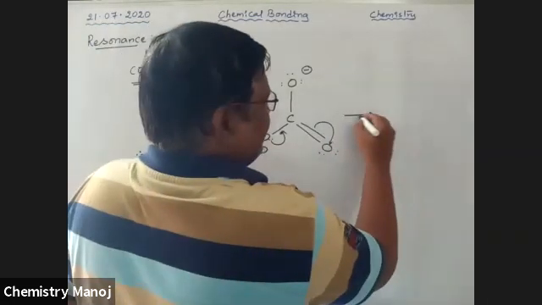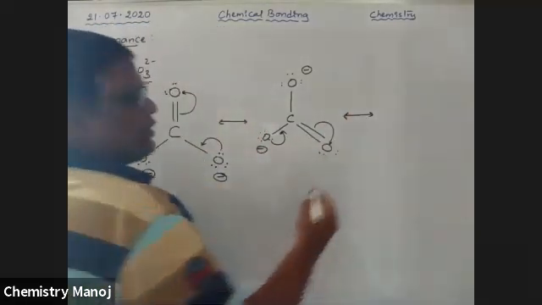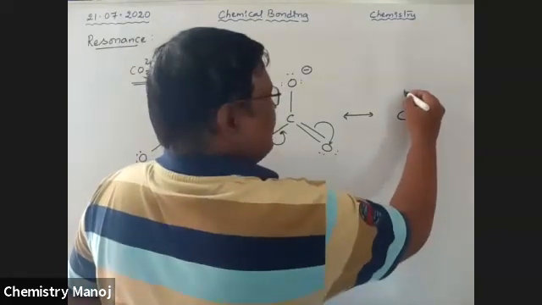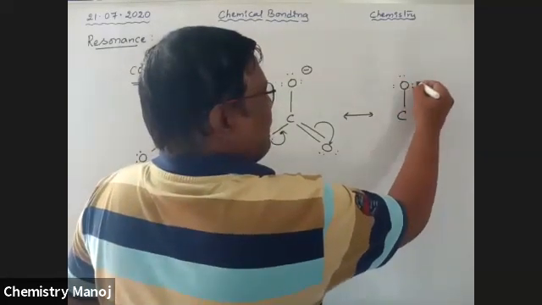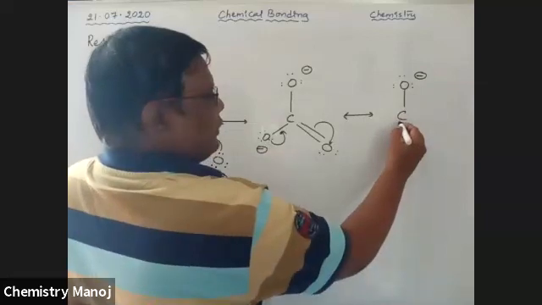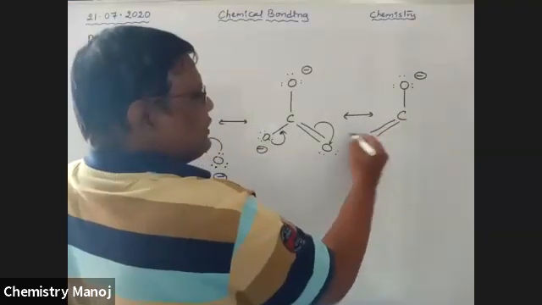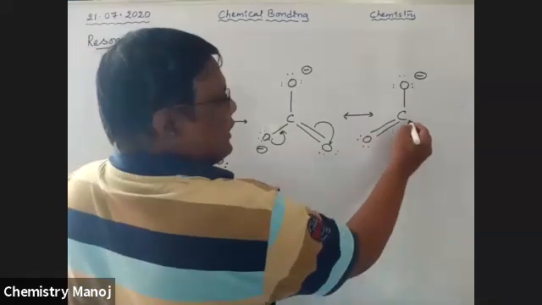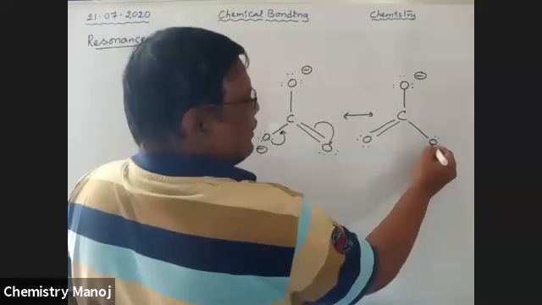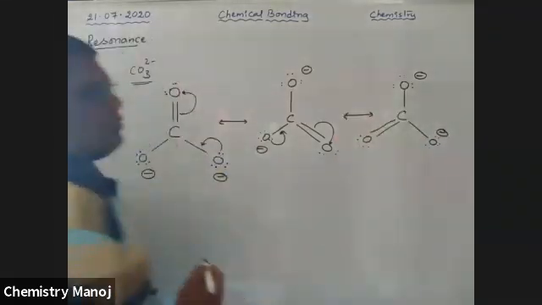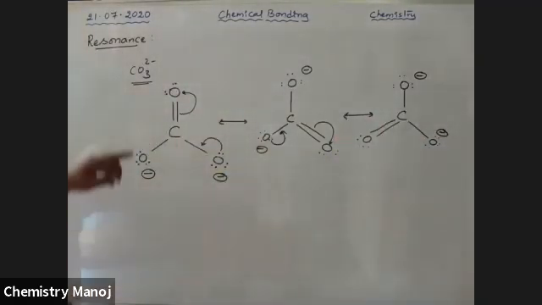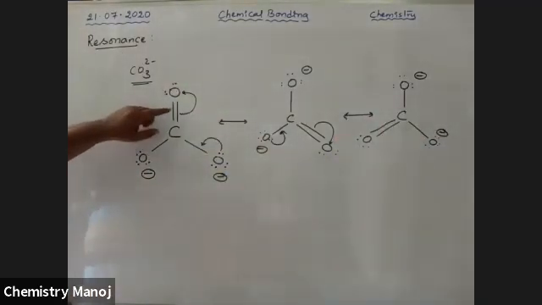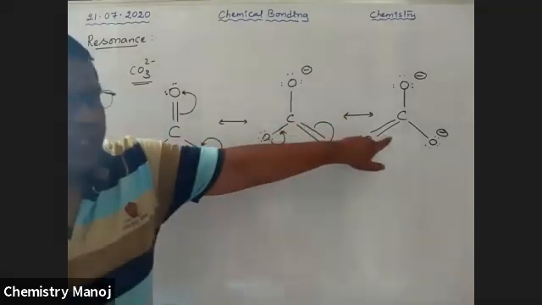Now another structure may appear, another structure, that is CO3 2 minus ion. There is a double bond with this oxygen. There is a pair of electrons only. Next, this oxygen has 3 pairs of electrons with a negative charge. So that means sometimes a double bond here, sometimes a double bond here, sometimes a double bond here.